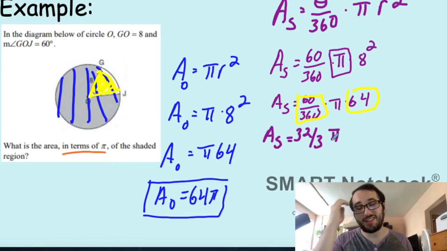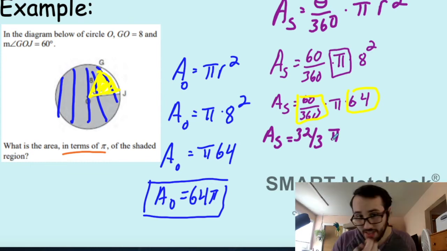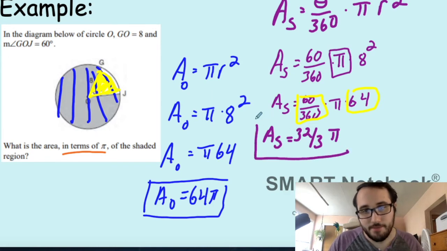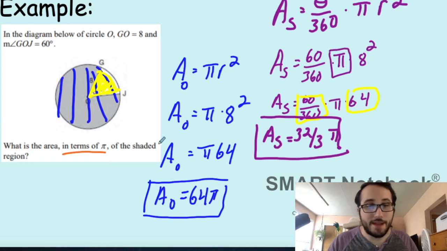Okay, we get a fraction. And it's okay that we get a fraction. That's not a big deal. It's really not a big deal. So let's see what happens next. So this is the area of our sector. Boom. So what we're going to do next is we said it's the area.